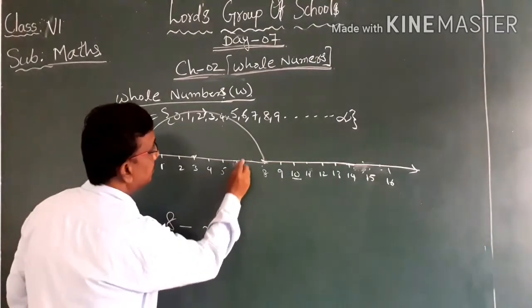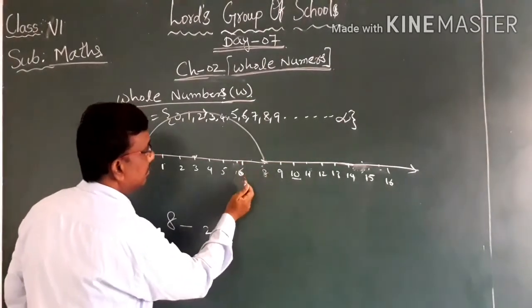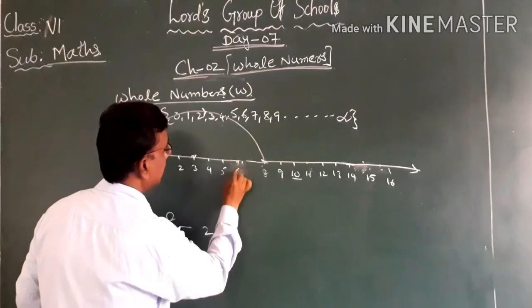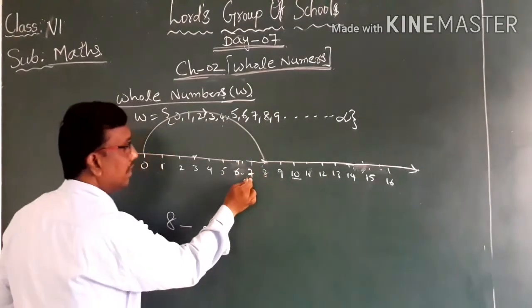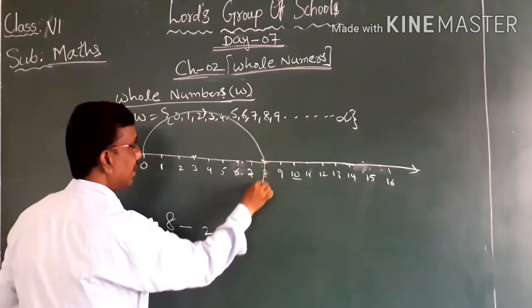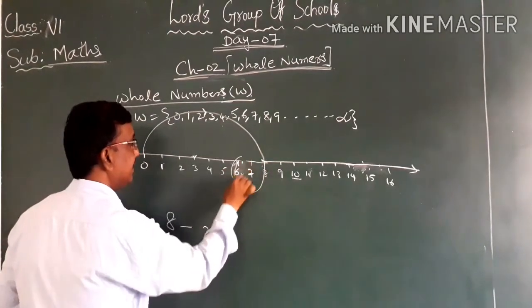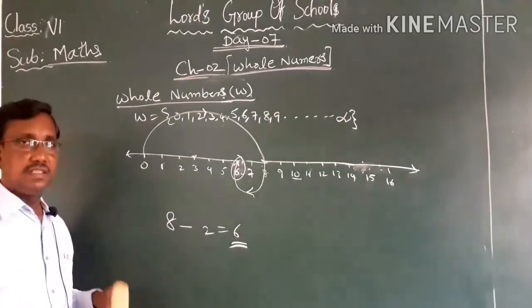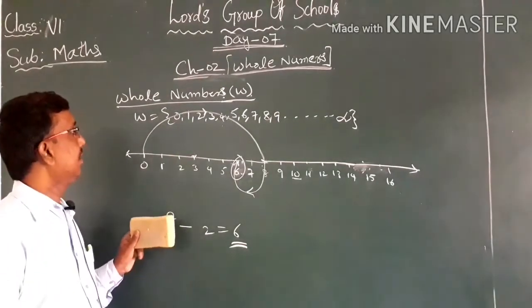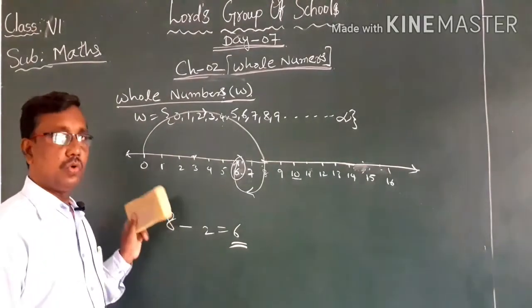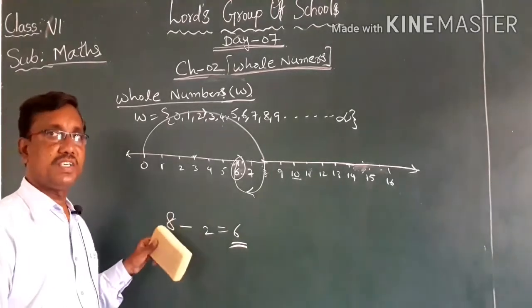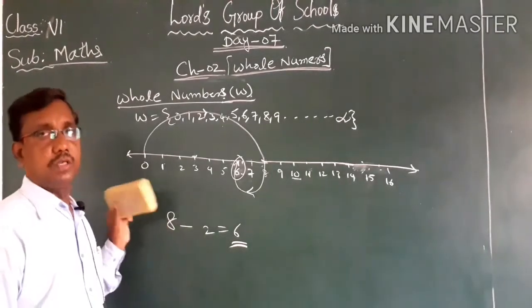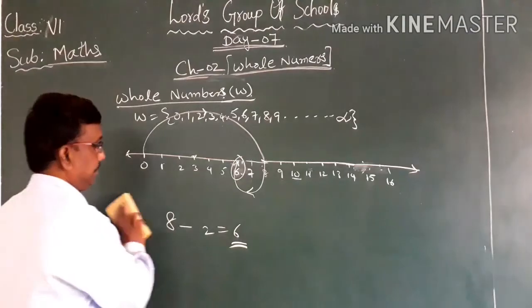So that is 1, 2. So we are at 6 now. So the answer will be 6. This is how we are representing subtraction of 2 whole numbers. 2 or more than 2 whole numbers also we can represent on the number line. Right.